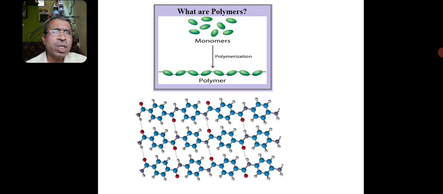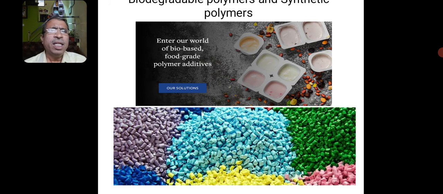So this is about the polymers of various types. Here I am showing some slides, which gives once again a clear-cut idea. The polymers are nothing but they are made up of the monomers, and the monomers are connected with each other. It may be one chain and it may be branched chains also.